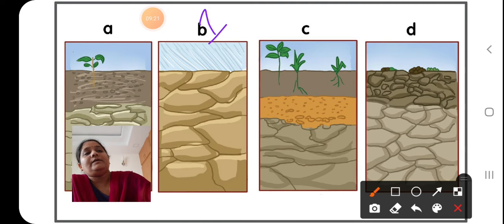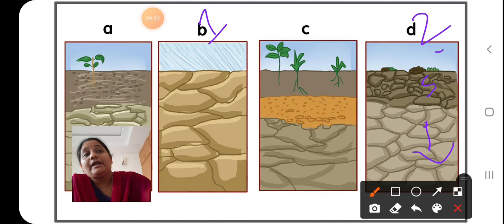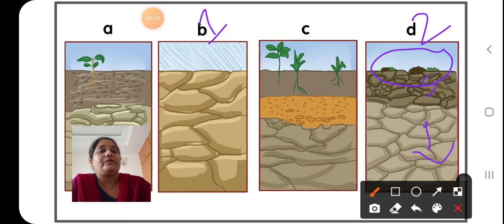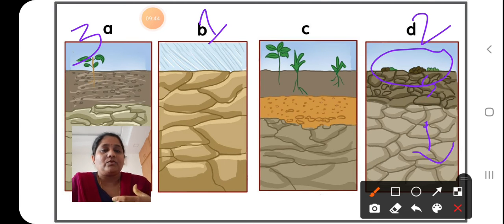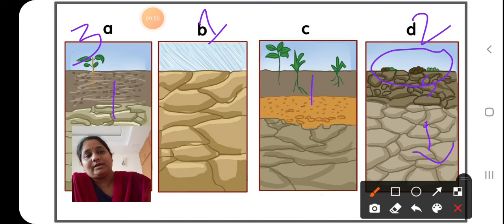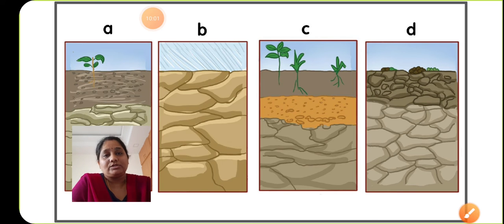Now the second number goes to D, because once the big rocks break down, the big sized ones settle down, smaller ones are present here, and the organic matter has started forming. The third number goes to picture A, where you can see that as the organic matter is forming, it is now suitable for plant growth, and further the soils are settling down at the bottom. So the picture 4 becomes C. Now we understood the different steps related to soil formation.